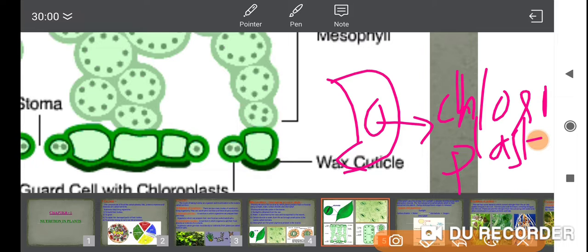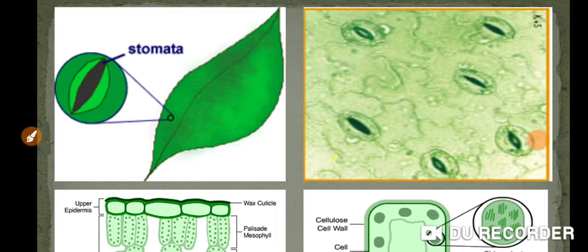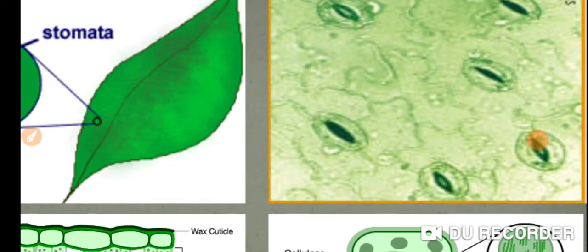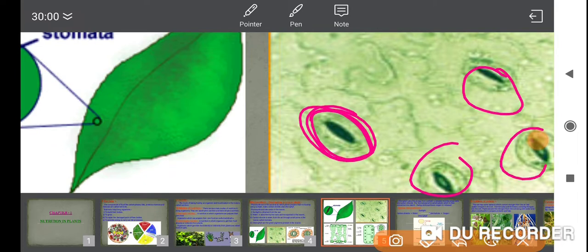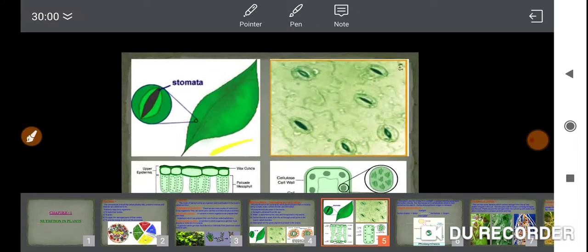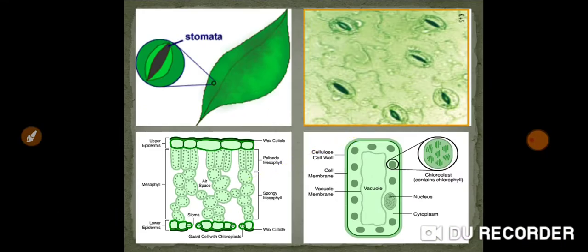Okay, yes, we'll move to the next slide. Can you see here? These parts, these all are guard cells only. The stoma can be here. They are showing you the stoma. Can you see this part? Okay, leave it. We'll move to the next slide.